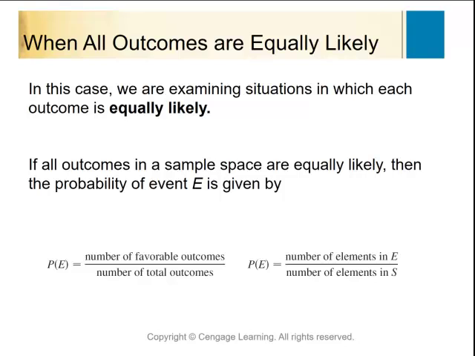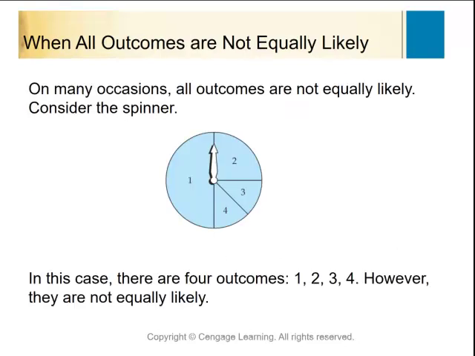We're talking about equally likely, meaning that if I draw a card out, it's equally likely that I'll get one card over the other card, and I don't have 2 queen of spades in the deck and 1 of everything else, that sort of thing. Here's something that's not equally likely, so that kind of helps to clarify this. Notice that if I were to spin this, it's most likely that I'm going to get a 1, because the probability of getting a 1 when I spin this little guy is going to be 1/2, because half of the spinner is covered up with a 1.